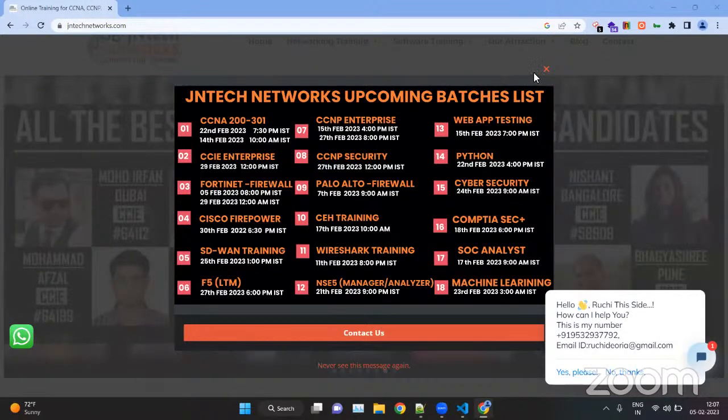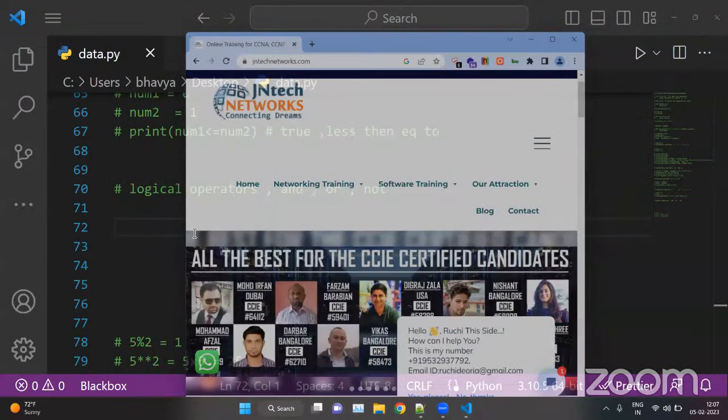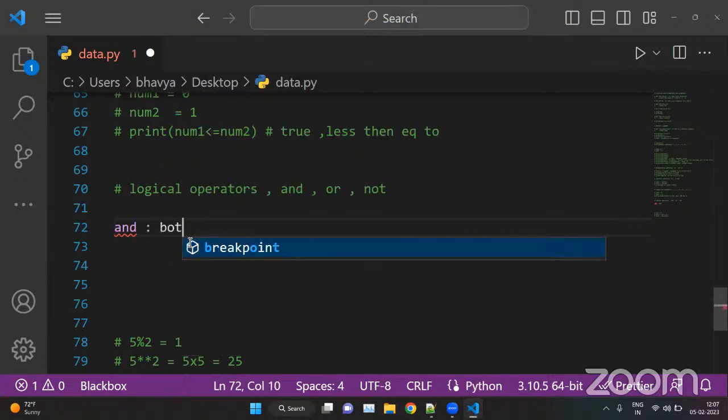So now we can continue. Okay, so we were on logical operators. So in logical operators, we have AND, OR, and NOT. Okay, so we can use it. AND means both conditions need to be true. So the AND operator will check for both conditions.